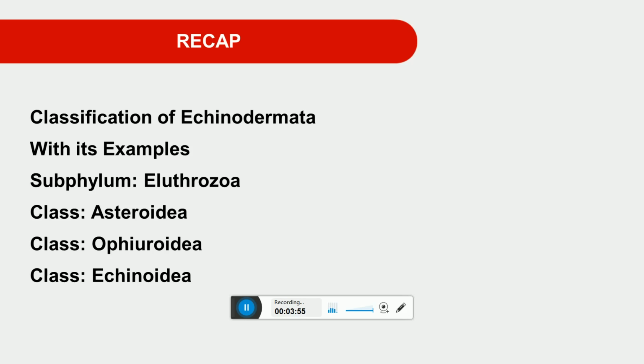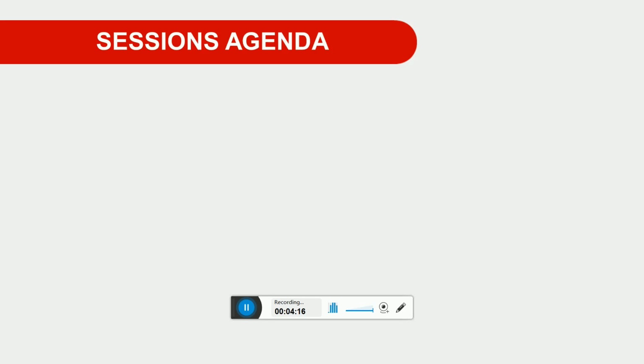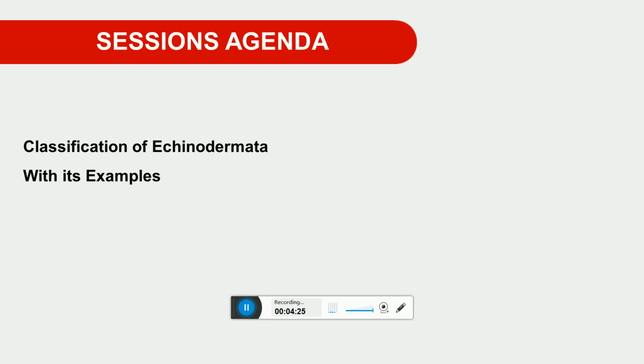For these 3 classes, the example for Asteroidea is the starfish, for Ophiuroidea it is Ophiothrix, and for Echinoidea the example is Echinus or sea urchin. We studied these in detail in the previous lecture. Now, in today's session, we discuss the remaining part of the classification, the classification of Echinodermata part 2 with its examples.